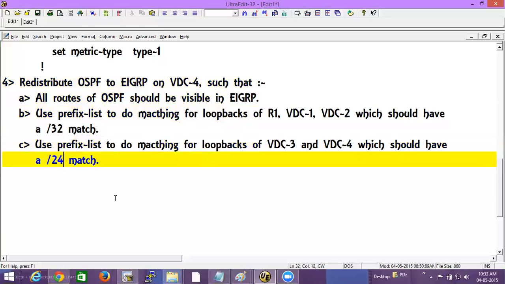Okay, so the question says, since in my OSPF network, what are the devices that I have?